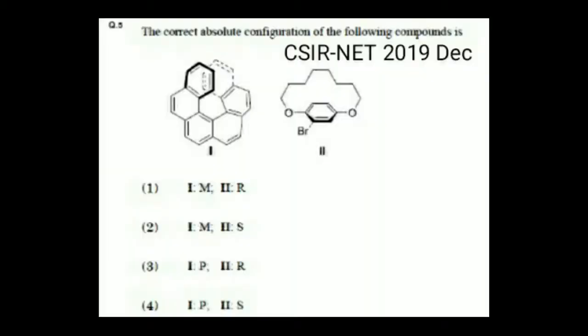Hello guys, today we'll discuss the question from CSIR NET 2019 December. Two compounds are given here and we have to determine the absolute configuration of these two compounds. This is a very interesting question from helical chirality and ansa compounds. So let's start and we will see what the correct answer will be.